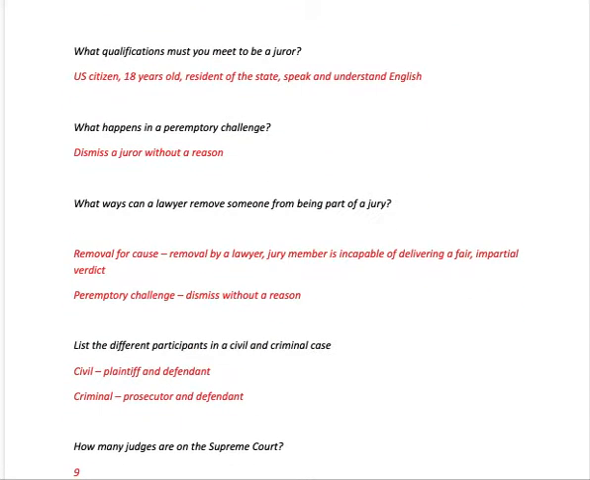Qualifications for a jury member: citizen of the United States, 18 years old, live in that state, and you must speak and understand English. What happens in a peremptory challenge is that lawyers dismiss a juror, but they don't need a reason for that. The other way would be a removal for cause, so removing an individual that's possibly going to be on the jury, by a lawyer. The jury member maybe is incapable of giving a fair trial.